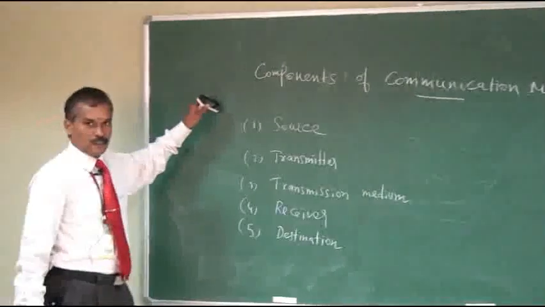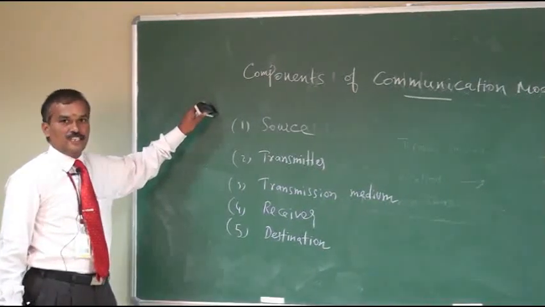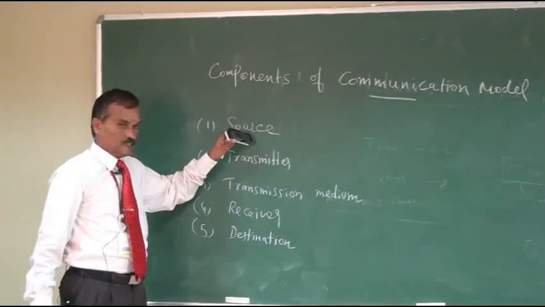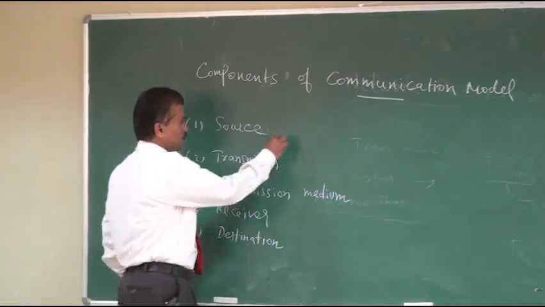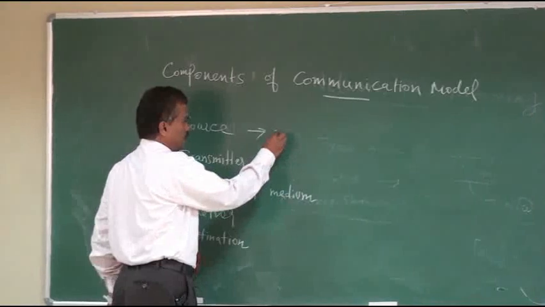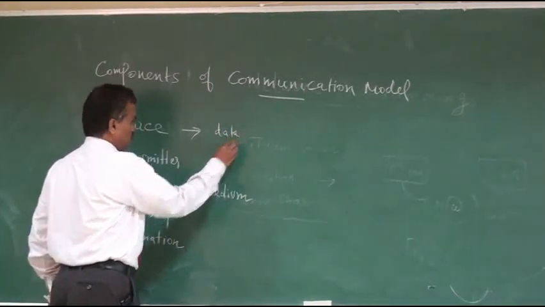The source is a device that can generate the data.